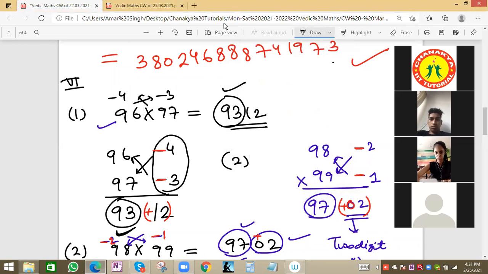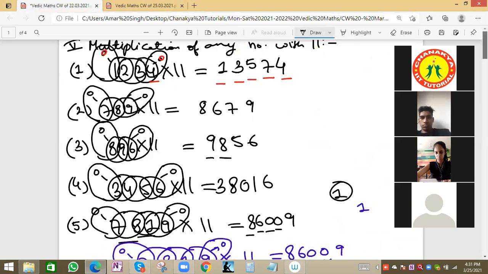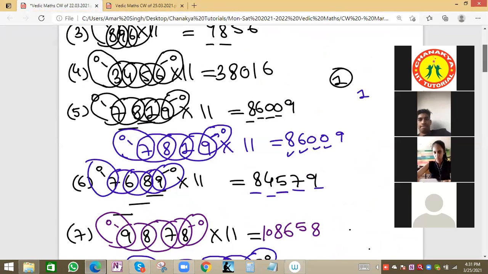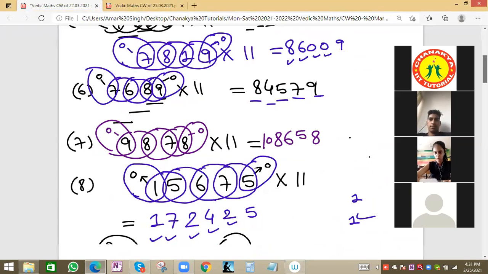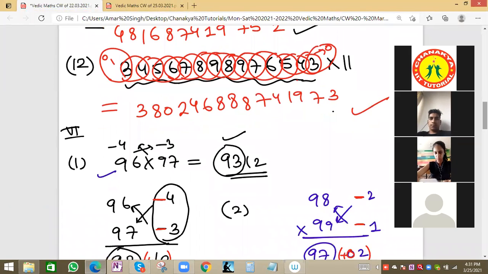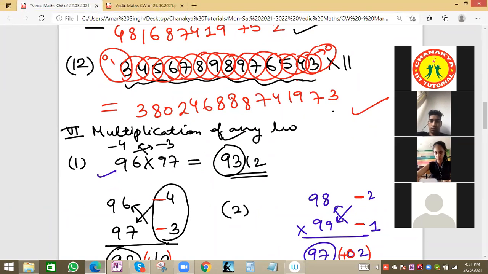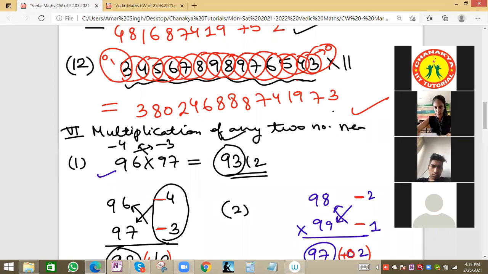So this will be, we can say, multiplication of any two-digit number near 100. See, we'll write this trick as, put the heading as multiplication of any two numbers near 100.